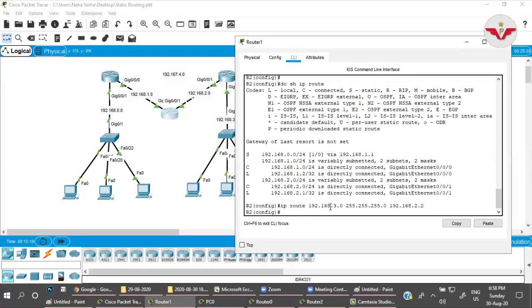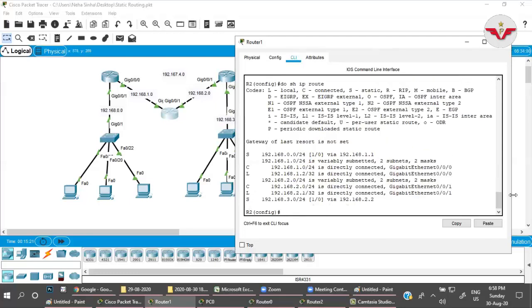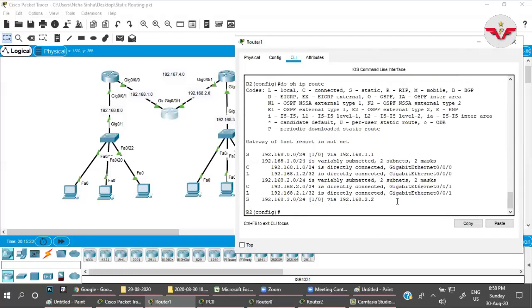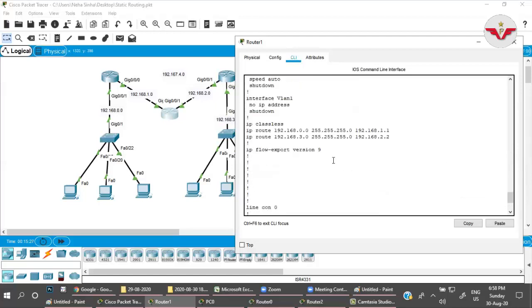If you check here, show run, not route. On this router, 1 and 2 are directly connected.